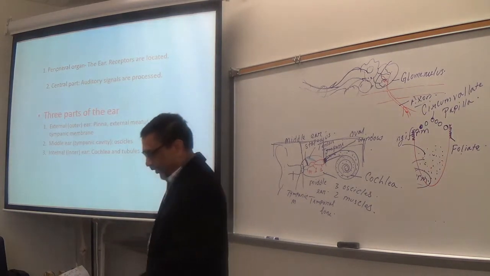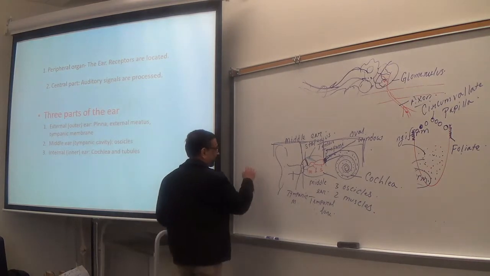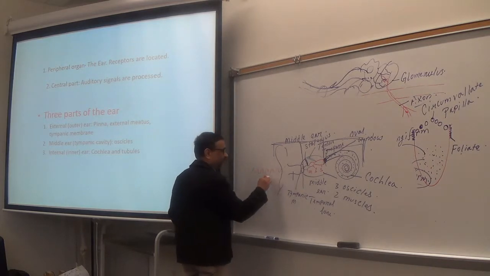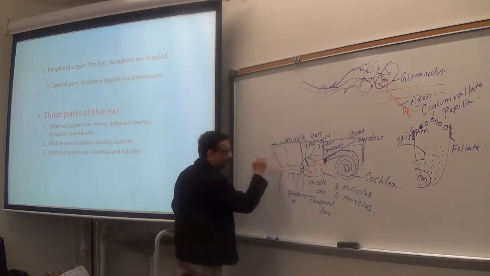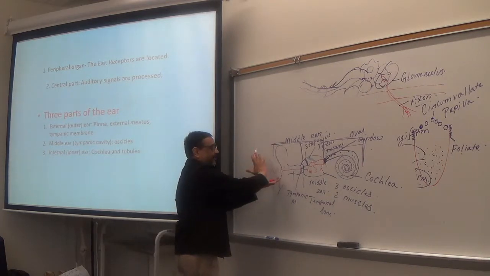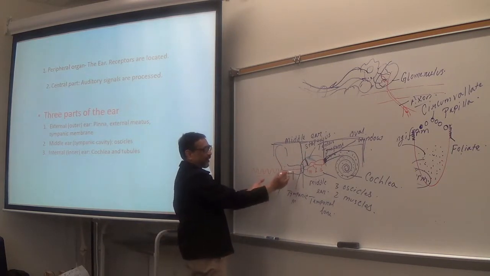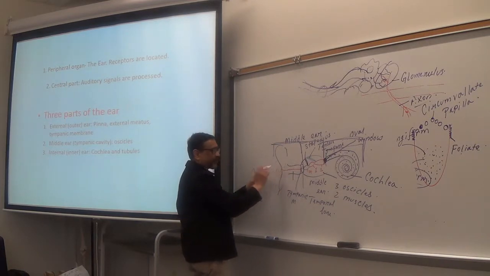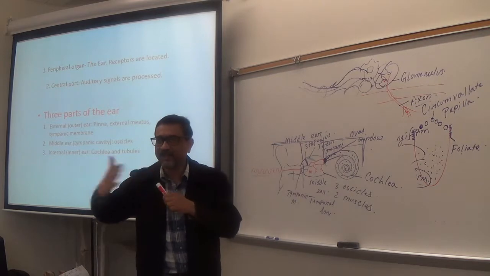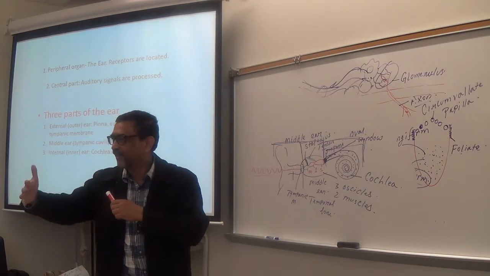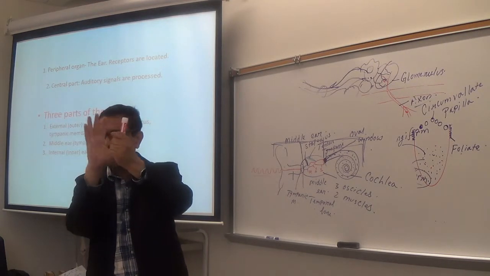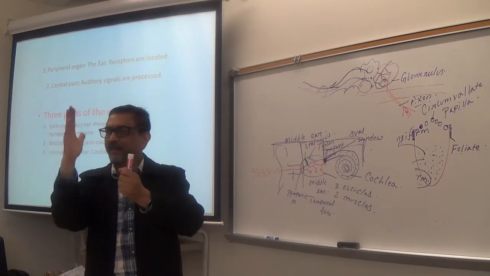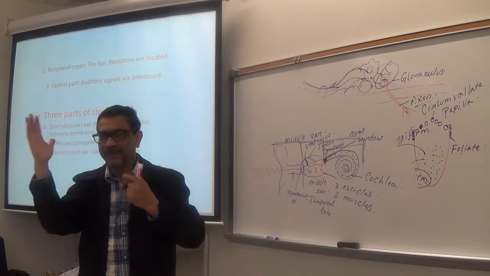Now, you see what happens. Sound is actually waves in the air, and the sound waves enter the ear, are captured by the pinna, then funneled into the acoustic meatus. And then the waves come like what? One after another, right? Waves come one after another and hit the tympanic membrane like this. Make sense? Very high frequency. And the tympanic membrane does what? Vibrates.